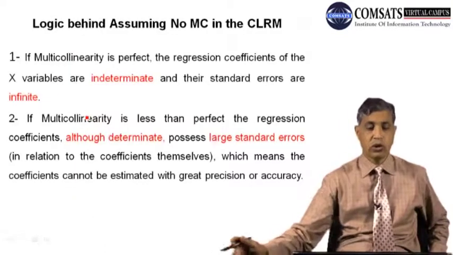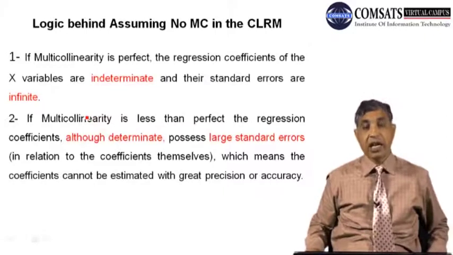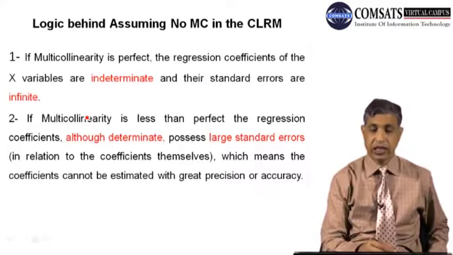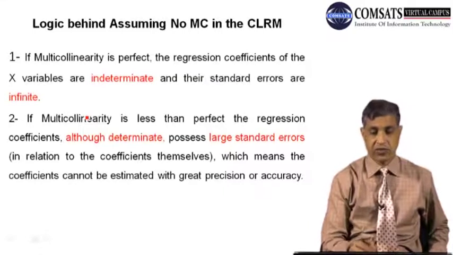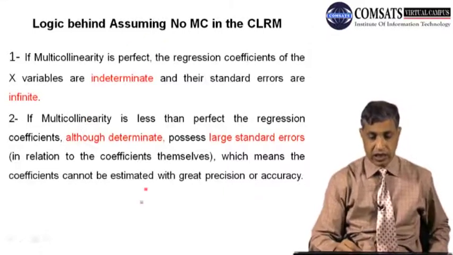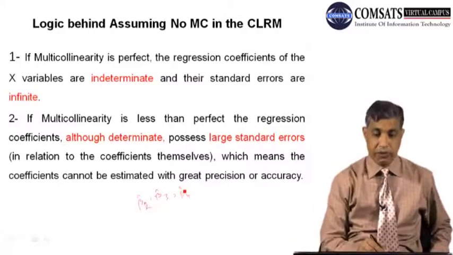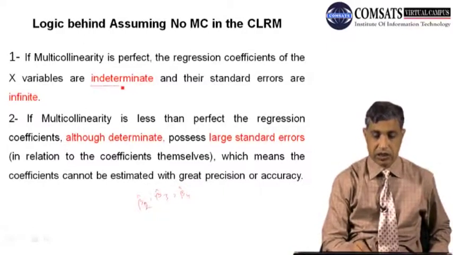then if the multicollinearity is exact, the regression coefficients of the x variables, that is, beta 1 hat, beta 2 hat, beta 3 hat, and beta 4 hat if there are many variables, become indeterminate. This is interesting.